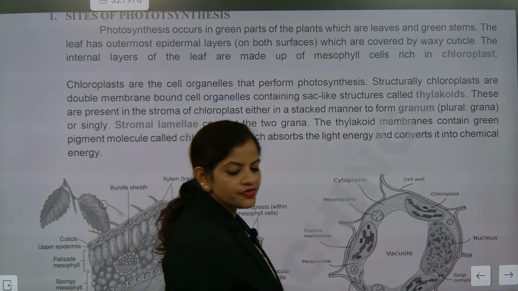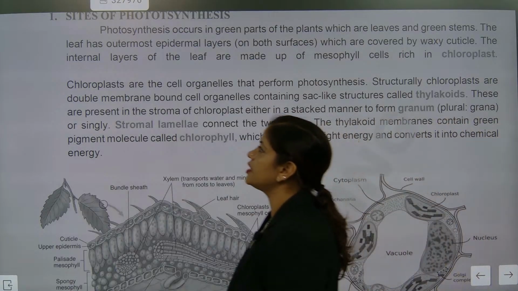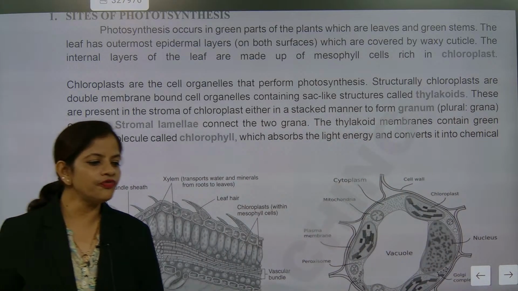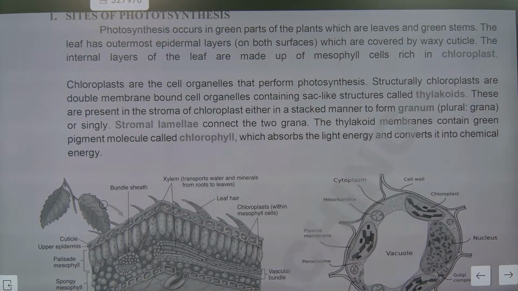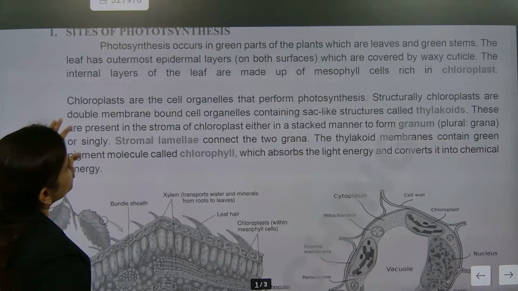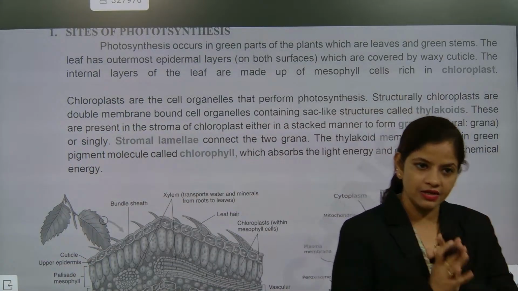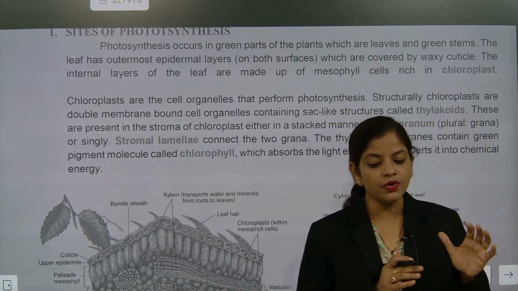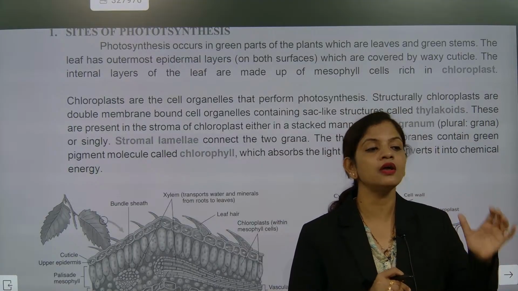Now see, continuation of that part is photosynthesis. From here we can expect a question. So in the photosynthesis process, please understand one thing. Mesophyll layer, one layer you remember. Some names are there. Why am I revising? Because these names are important for you. Just try to remember these names and nothing else I need from you. The first part is photosynthesis occurs in the green part of the plant. Till the plant has a greenish section, it will be doing photosynthesis. Once it becomes brown in color, it is not eligible for photosynthesis.